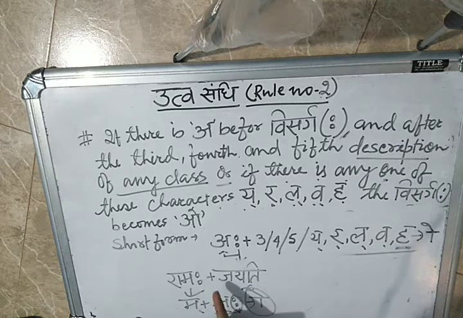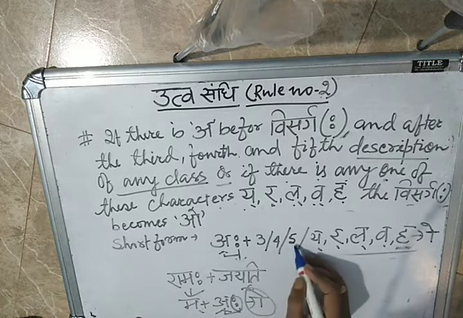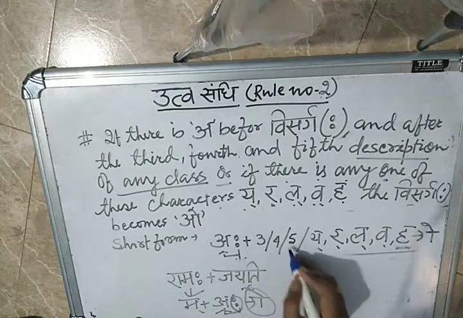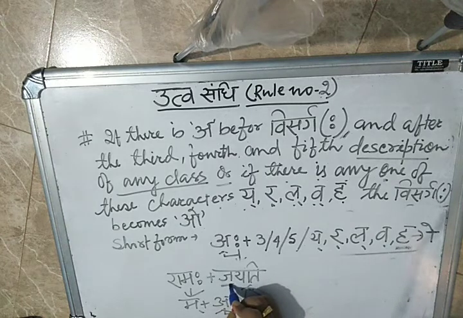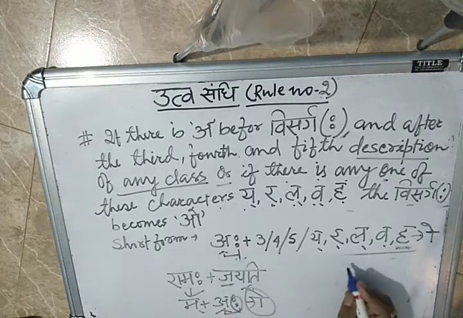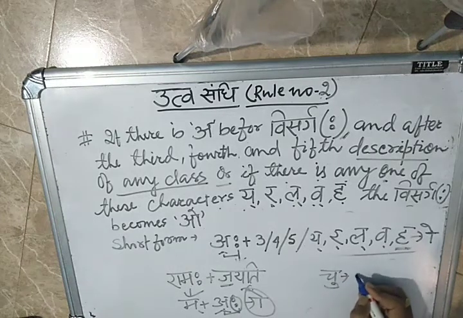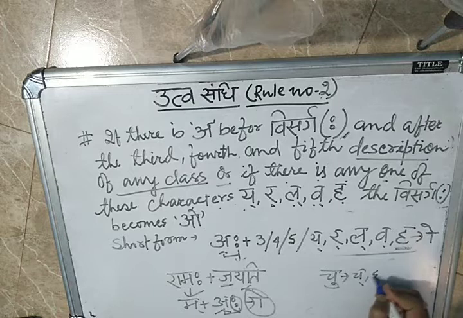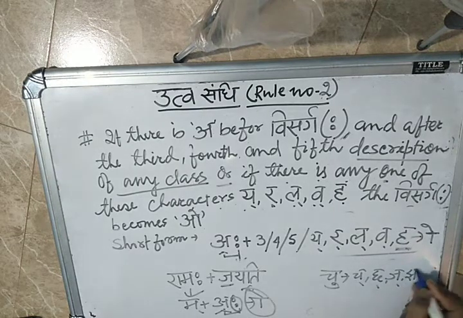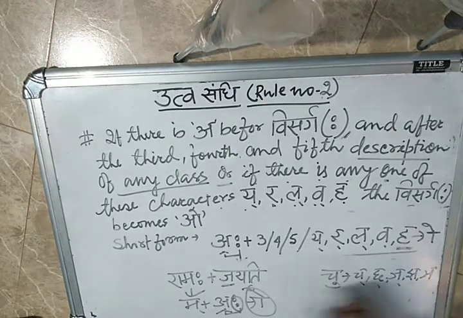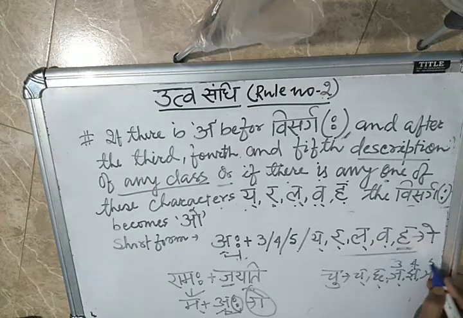And afterwards, after plus, what is there? 3, 4, 5. Here jaw is there. Jaw comes from the cha varga: cha, chha, ja, jha, nya. This is the 3rd, this is the 4th, this is the 5th.